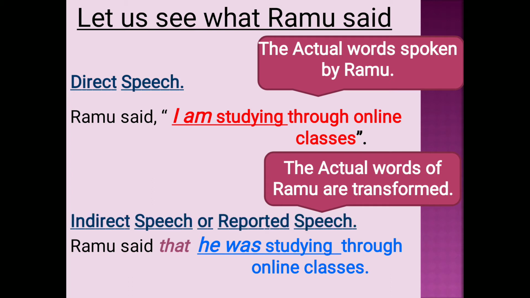And if we transform the exact words of the speaker, it is called indirect speech or reported speech. That means whatever the speaker has spoken, we report without changing the meaning. That is called indirect speech or reported speech. In these sentences, the first one is direct speech and the second is reported speech. In direct speech, we quote the exact words of the speaker in inverted commas.